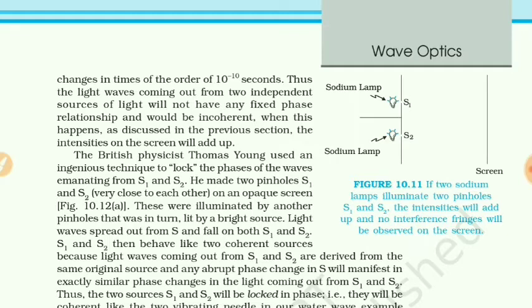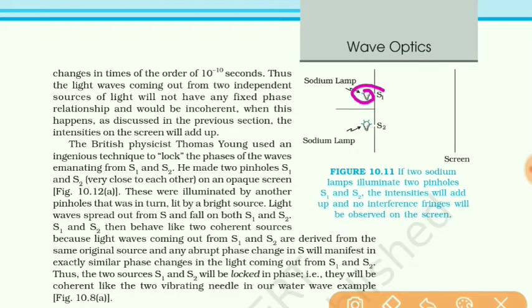Now students, light waves coming out from an independent monochromatic source. Suppose this is an independent monochromatic source. If two such independent monochromatic sources are used, then what happens? Even in that case sometimes we cannot get the interference fringes, because the phase difference of these light waves should remain constant.